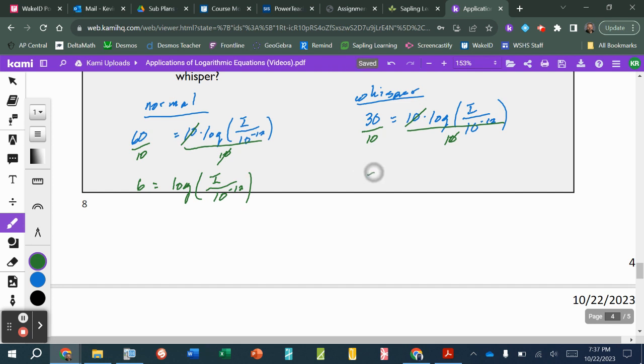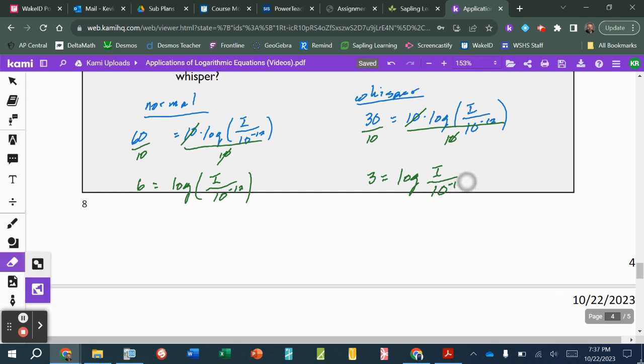And for the whisper, we'll have a similar thing. We'll have 3 is equal to the common log of the intensity divided by that 10 to the negative 12 watts per meter squared for that threshold of hearing.